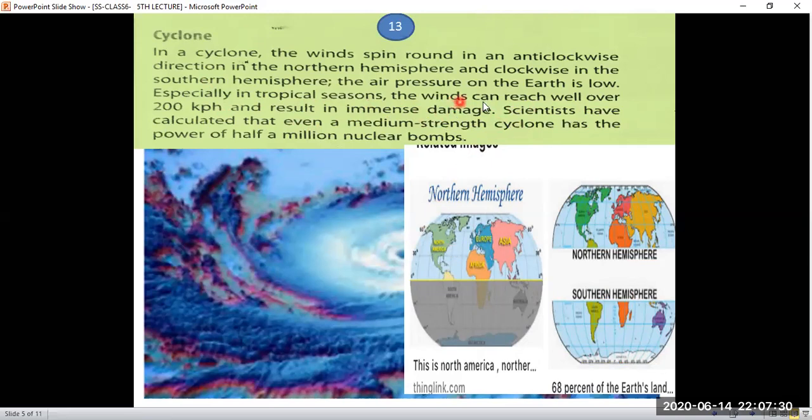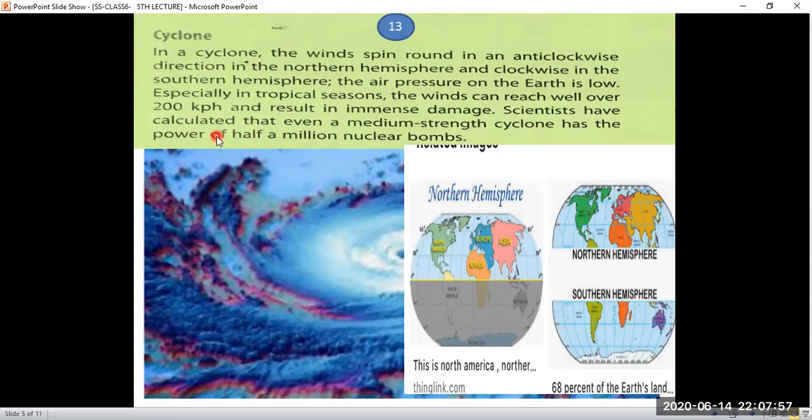So wind can reach well over 200 kilometers per hour, and if the speed of the wind is more, then it results in immense damage. Because of the very high speed of the wind, it produces cyclones.